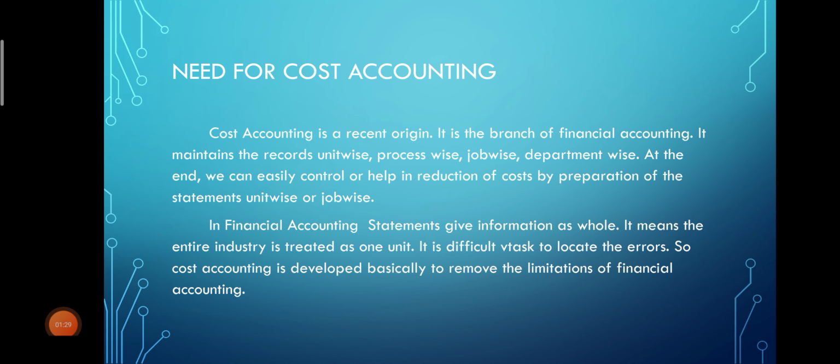But the financial statements give the information as a whole. It means expenses are not classified department wise, unit wise, or process wise. Here we treat the organization as one unit, and at the end of the year we prepare financial statements. So it even becomes very difficult to find out the errors.